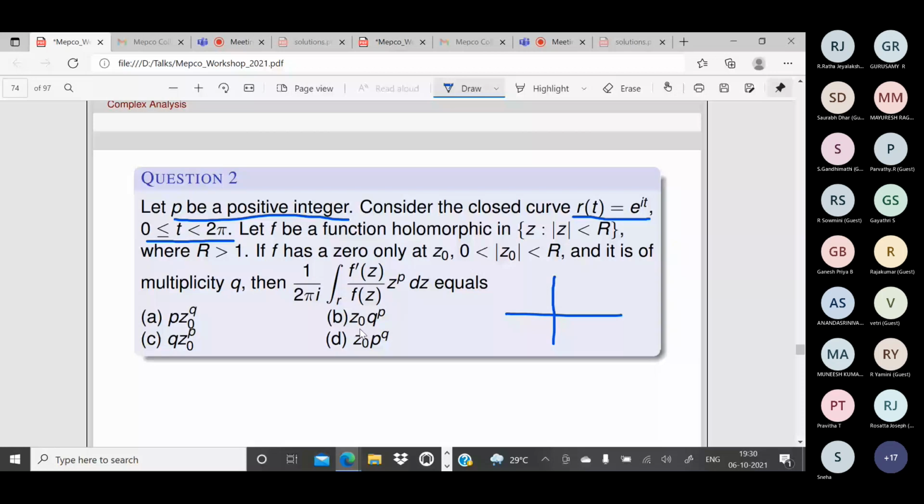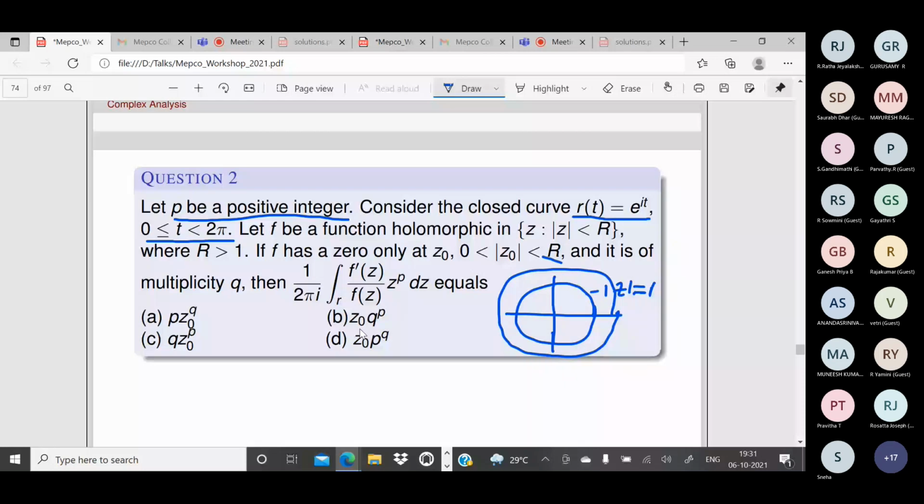Okay, let f be a function holomorphic in the disk of radius capital R, where R is bigger than 1. So my function is analytic in a bigger disk, and my curve is lying inside. f has a zero only at z0, with 0 less than modulus of z0 less than R, and it is of multiplicity q.